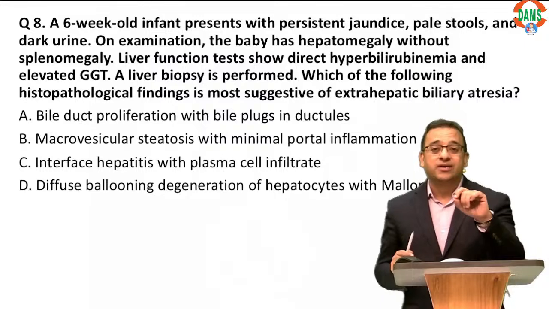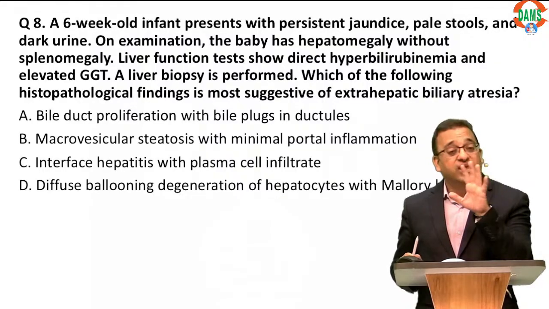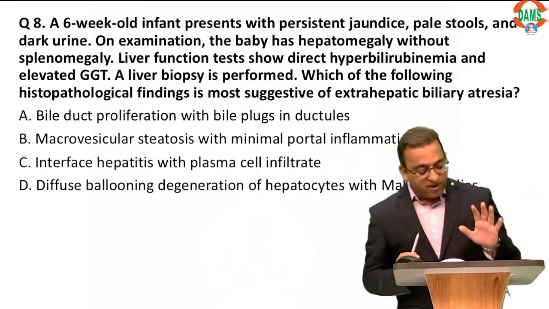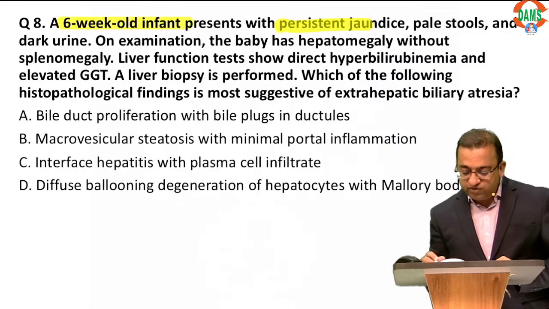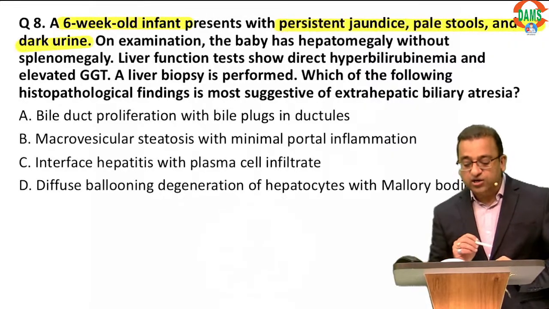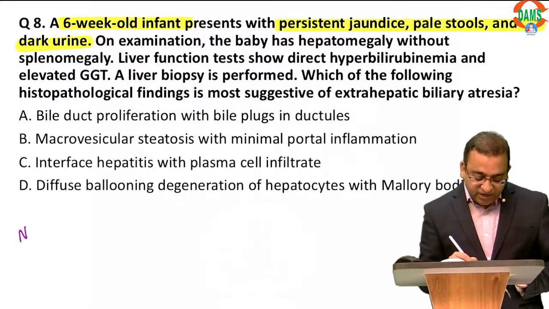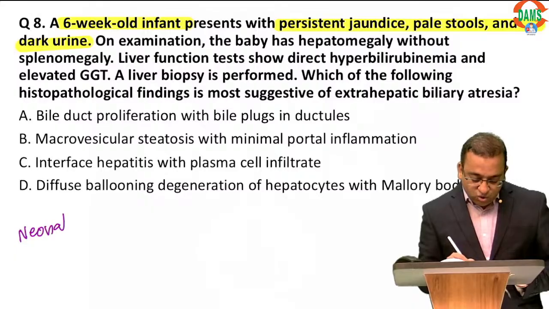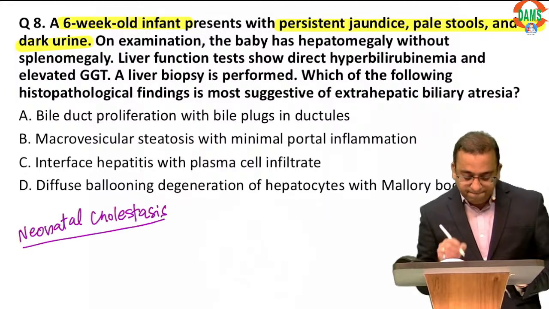And students, I'll write it down for you, a question on biliary atresia will come. Very important. So remember, here is a 6-week-old infant who comes to you with persistent jaundice, dark urine and pale stools. So here is a child, basically a neonate, who comes to you with neonatal cholestasis.